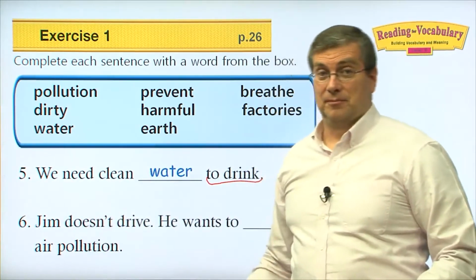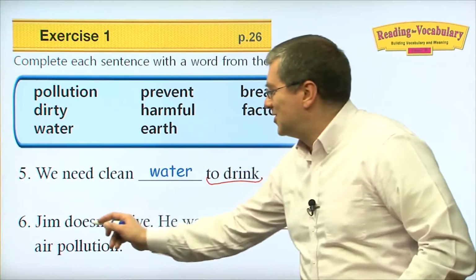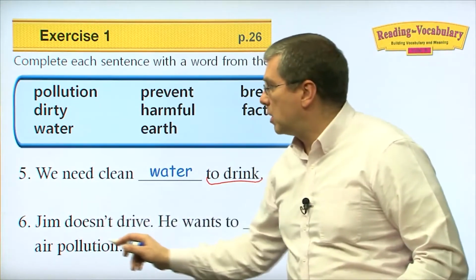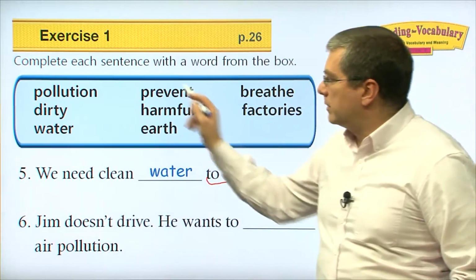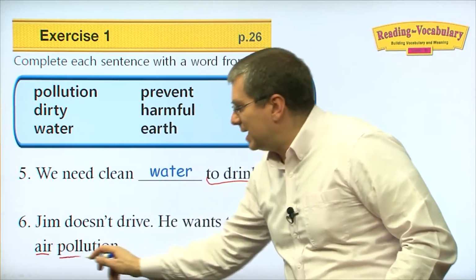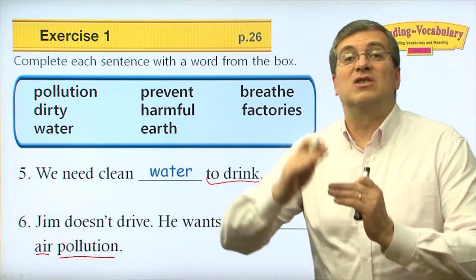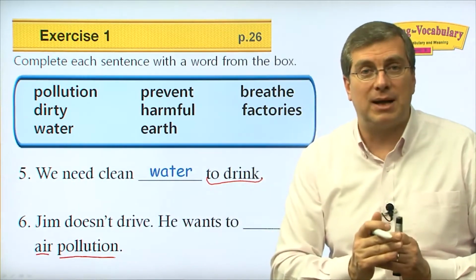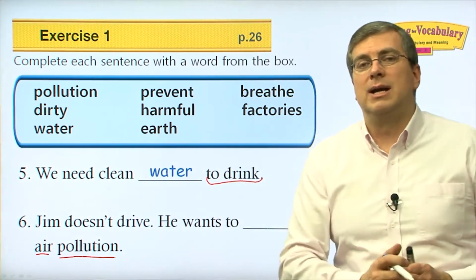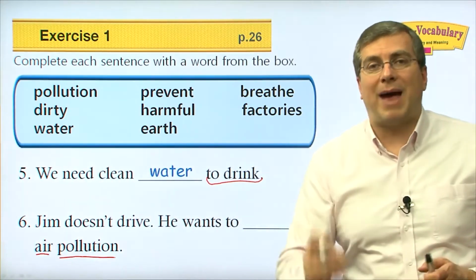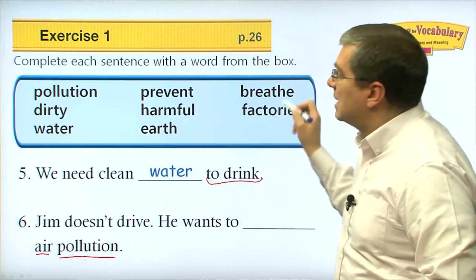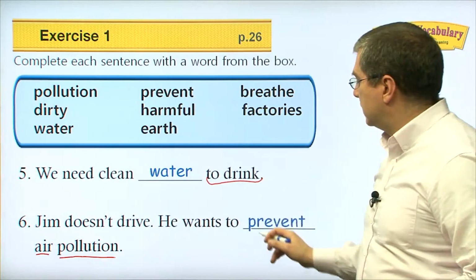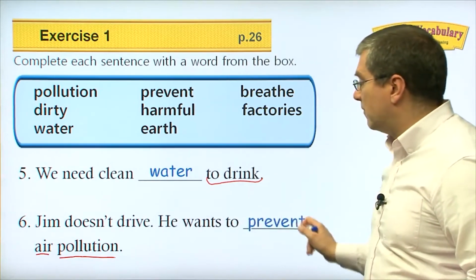6, Jim. He's my friend, right? Jim doesn't drive. He wants to beep air pollution. So what does he want to do? Air pollution is bad. He wants to stop it, right? He wants to stop it from happening. What word did we learn that means to stop from happening? Which of these words means to stop from happening or to stop happening? That, of course, is to prevent. He wants to prevent air